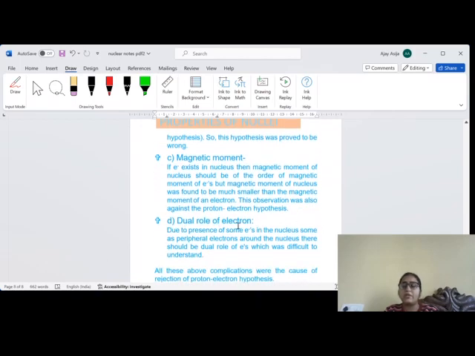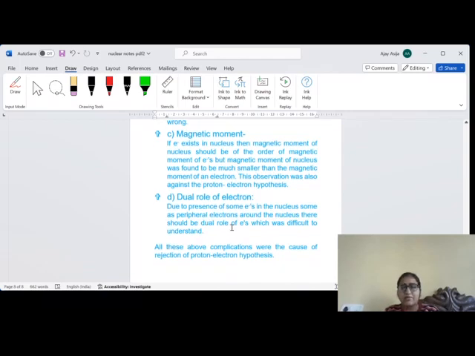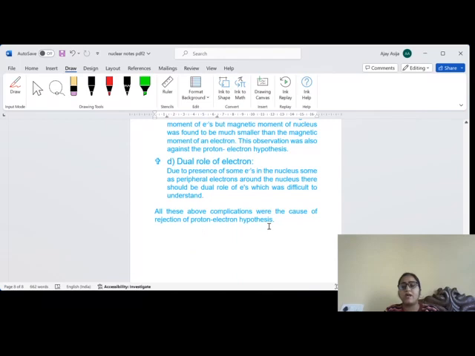The fifth limitation is the dual role of electrons. If we consider that some electrons are present in the nucleus and some are peripheral electrons, peripheral electrons meaning electrons which are moving around the nucleus, then there must be a dual role of electrons, which was difficult to understand. So these were the complications due to which the proton electron hypothesis was rejected later on.